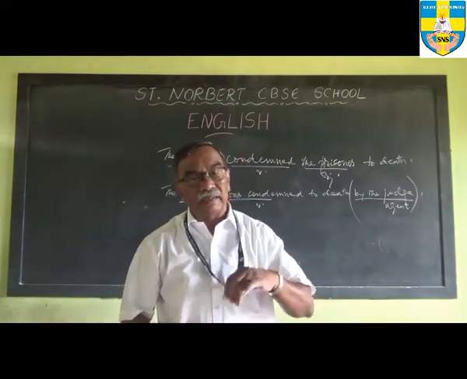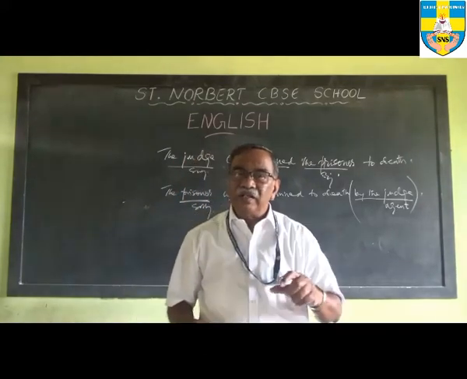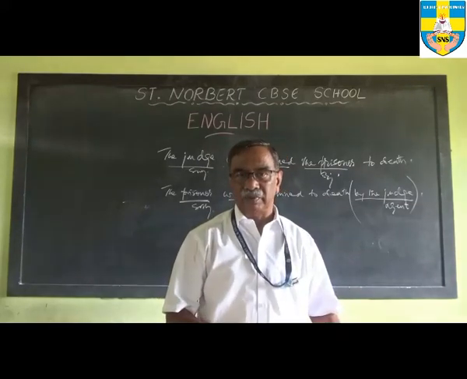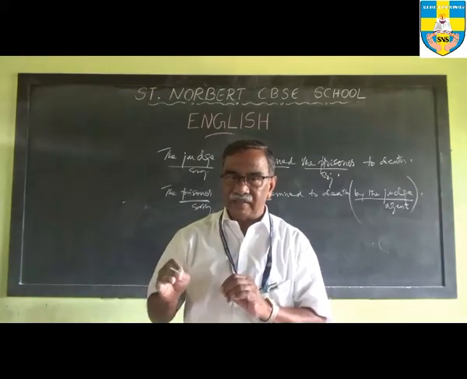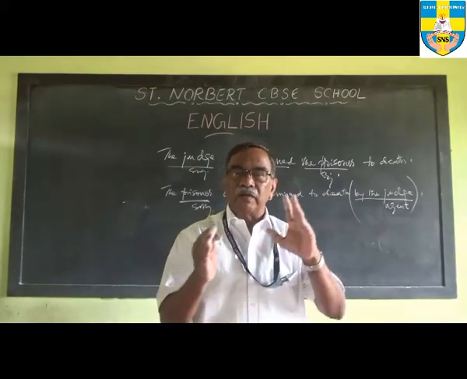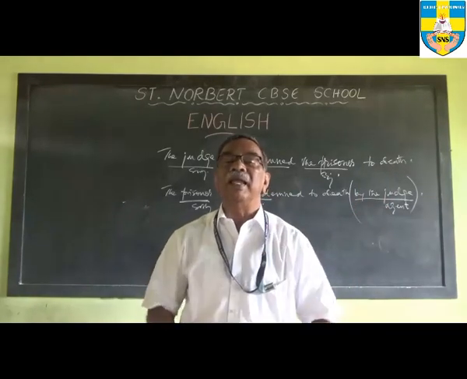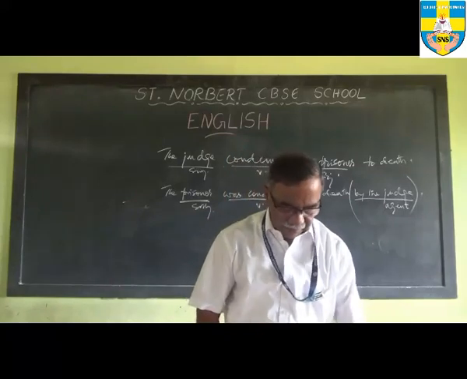So there are certain instances where the agent is understood and therefore the agent may be left out. And if there is a passive voice in which the agent is left out, and we have got to convert that into the active voice, we will have to supply the agent there. So that is one thing that you will have to remember.